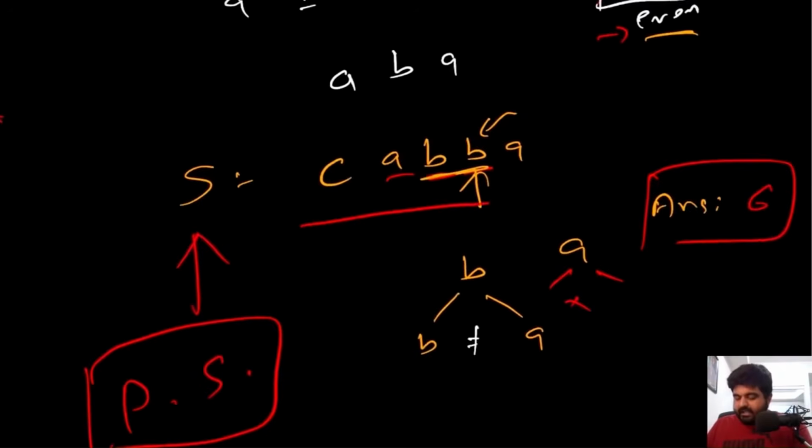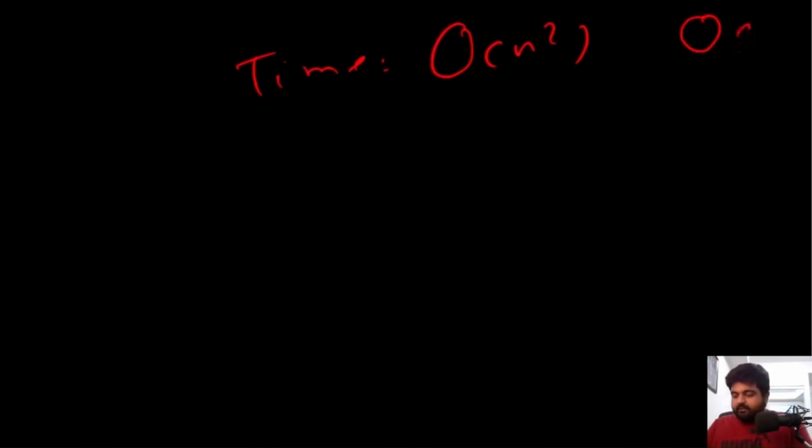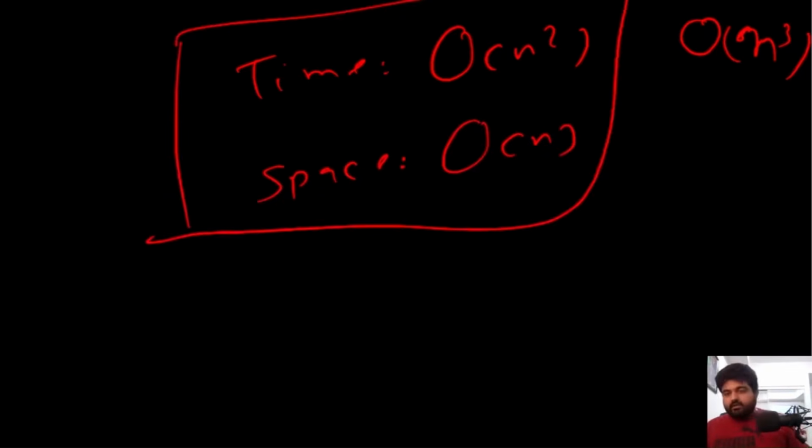If we see the time and space complexity, in this case the time complexity is actually going to be big O of n square. Why n square? Because it takes us n time to iterate over all the values, and for any single value we might have to iterate over all the remaining values, so that takes n square time. But this is still a big improvement compared to our brute force approach, which had the n cube. If we see the space complexity, in this case the space complexity is actually going to be big O of n, because at any given point we might have to store all the values of n.